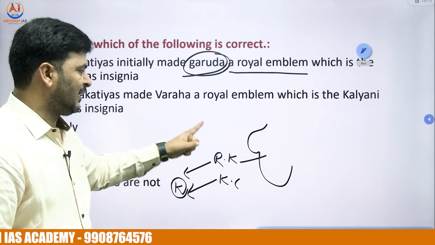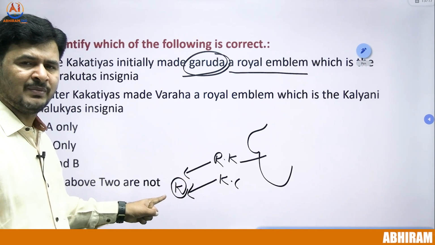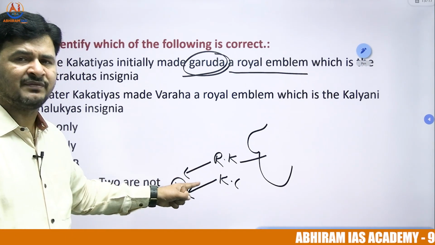Since Garuda was the Rashtrakutas' emblem, the Kakatiyas followed the same emblem because they were their feudatories.